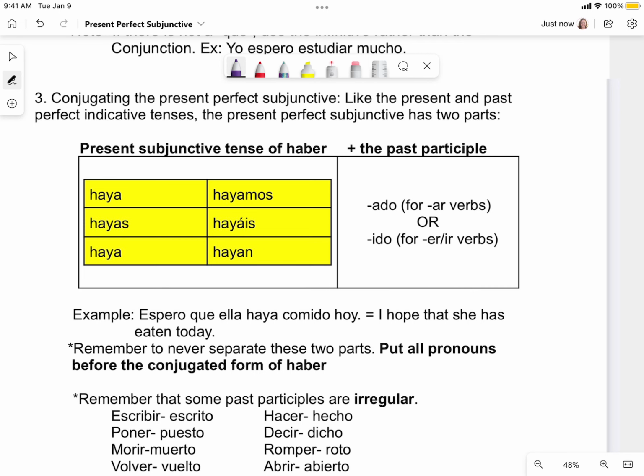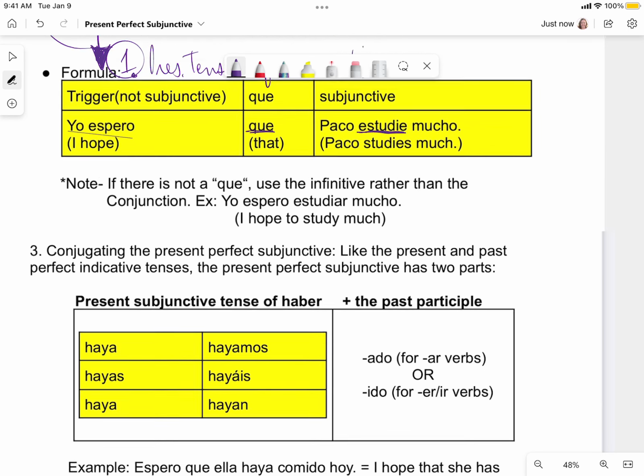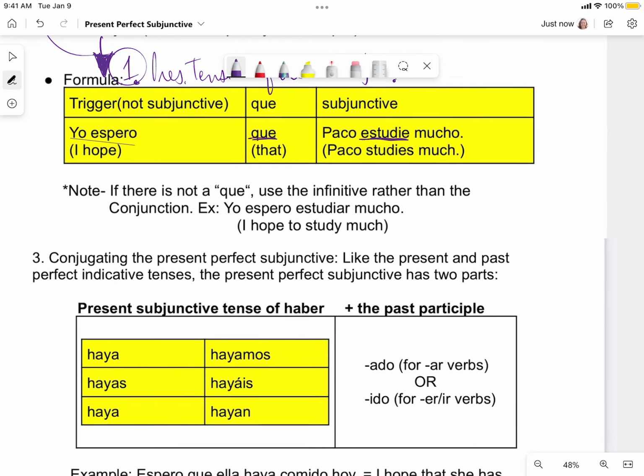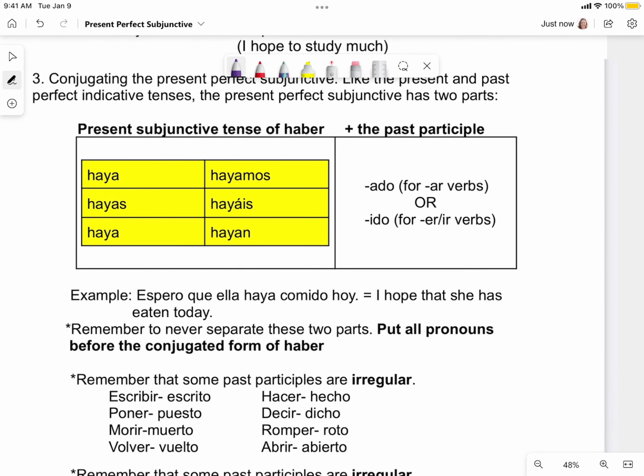Okay, so that previous example was in the present subjunctive. But we're not learning the present subjunctive today. We are learning the present perfect subjunctive. Just like other perfect tenses, like the present and past perfect in the indicative, the present perfect subjunctive has two components.